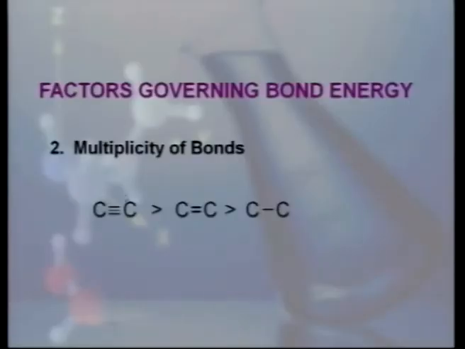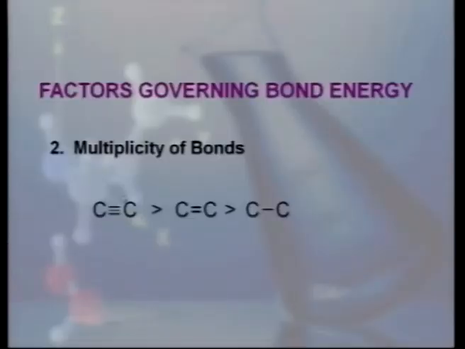Now next factor which also affects the value of the bond energy is multiplicity of the bond. We can see more the number of the bonds between two atoms, stronger will be the bonds, because now we will have to supply more energy to break these bonds. So, carbon-carbon triple bond is the strongest bond and hence shows maximum bond energy value, followed by carbon-carbon double bond and then carbon-carbon single bond.